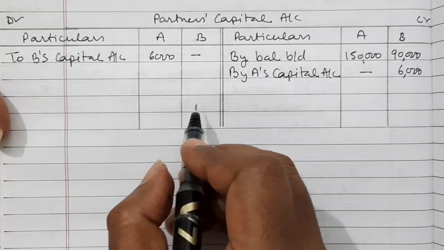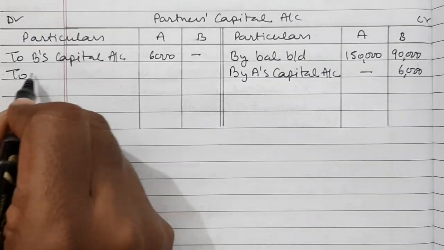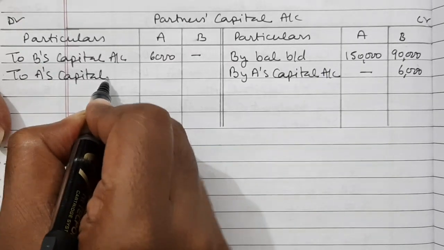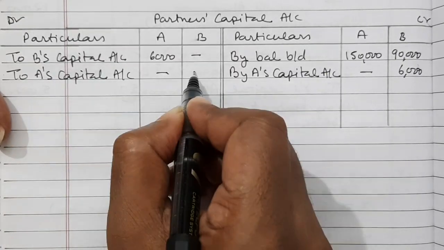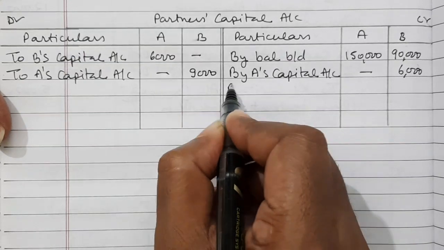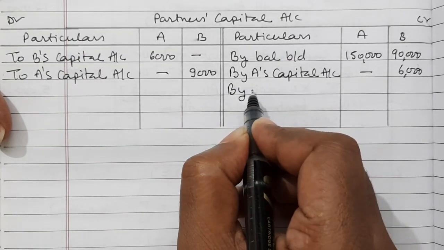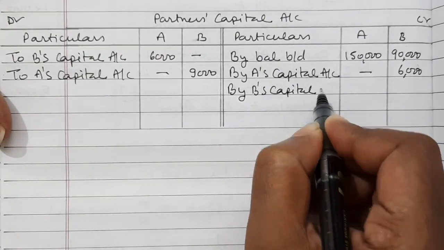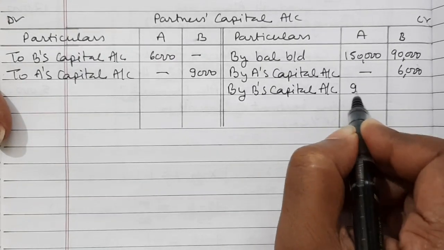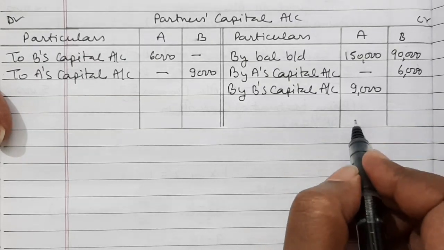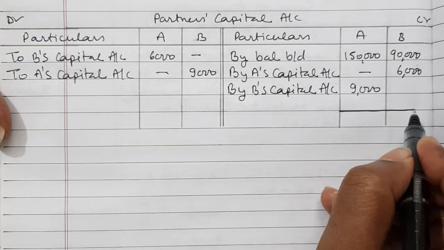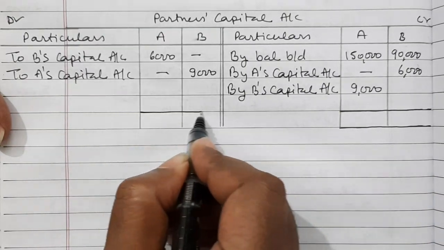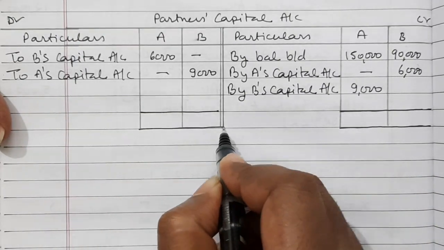Now B's capital account is debited, so to A's capital account 9,000, and on the credit side by B's capital account 9,000 for A. Now we will grand total it and calculate the closing balance of A and B's capital.